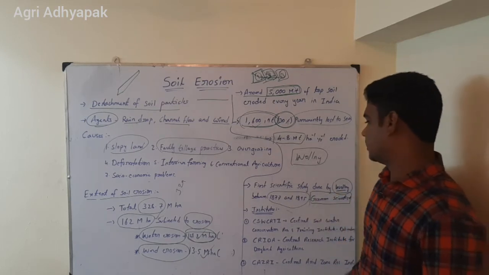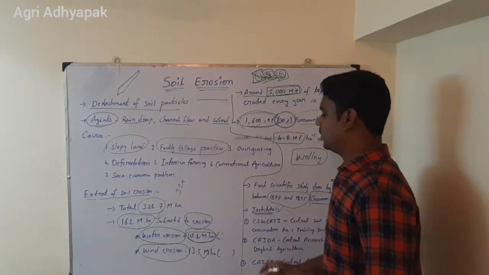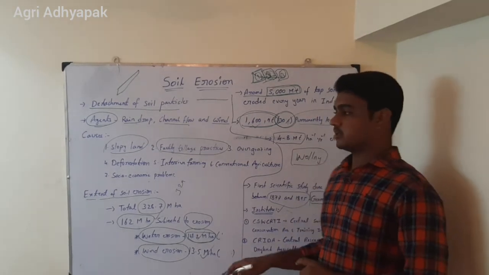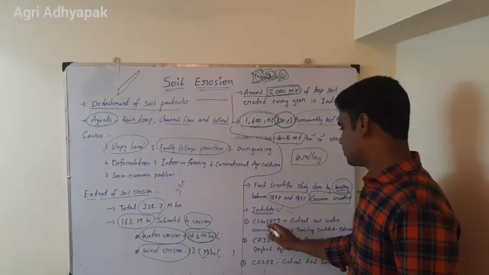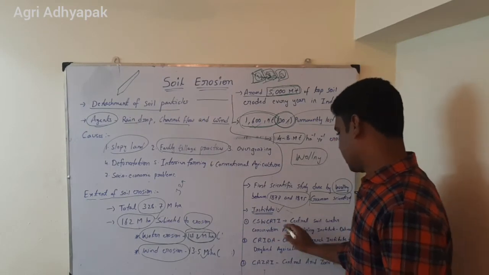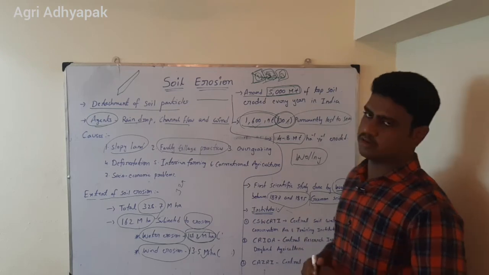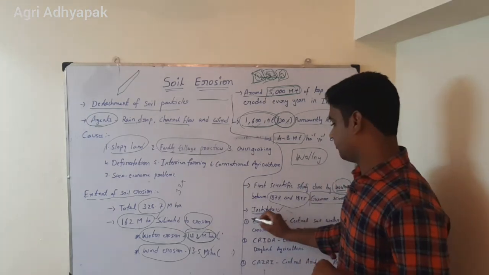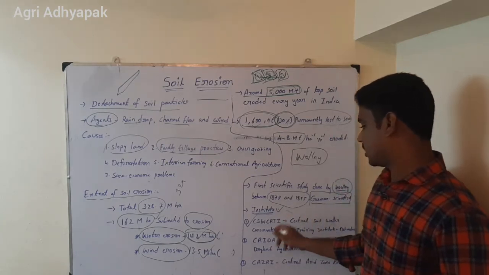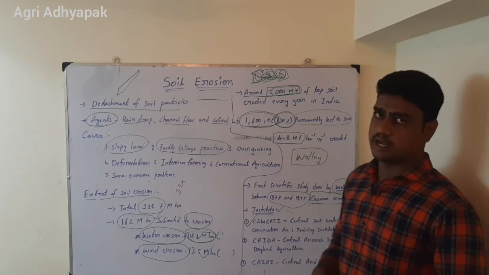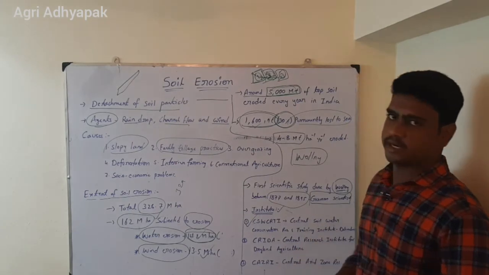Then the next one is, what are the institutes which are working on soil erosion? These are the three important institutes. There are many, but I am listing three major institutes. The first one is CSWCRTI, the Central Soil and Water Conservation Research and Training Institute, which is located in Dehradun. This is very, very important for the exam. This is one of the major institutes working on soil erosion, located in Dehradun.